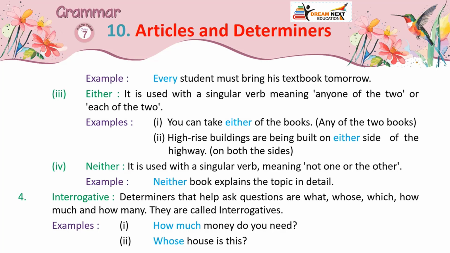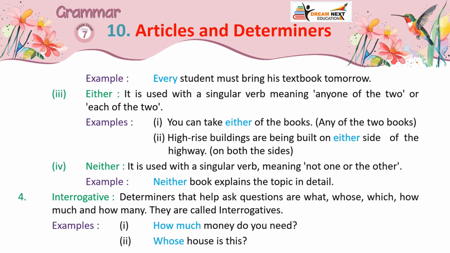3. Either. It is used with a singular verb, meaning any one of the two or each of the two. Examples: 1. You can take either of the books, any of the two books. 2. High-rise buildings are being built on either side of the highway, on both the sides. 4. Neither. It is used with a singular verb, meaning not one or the other. Example: neither book explains the topic in detail.